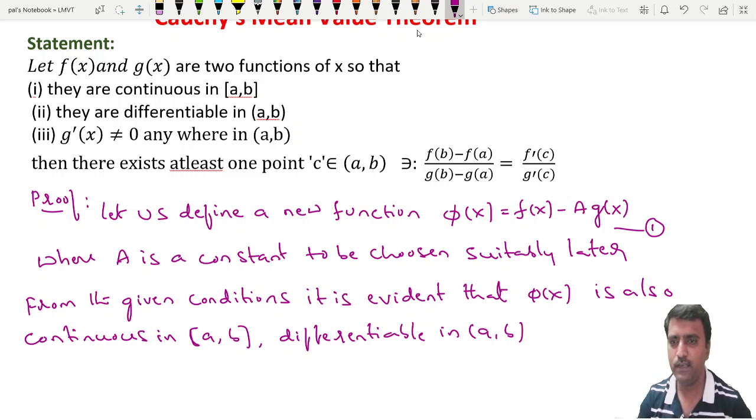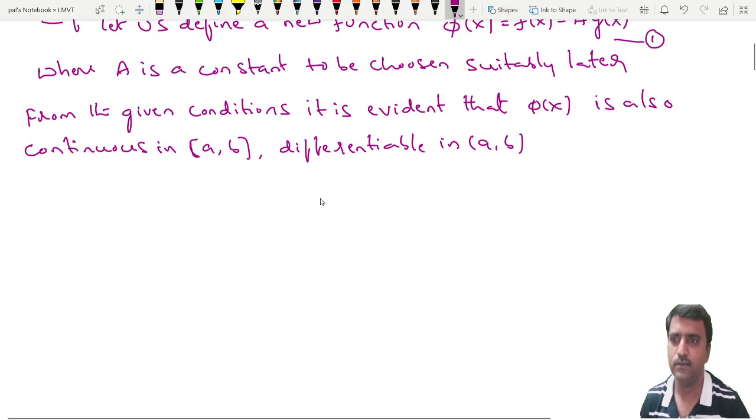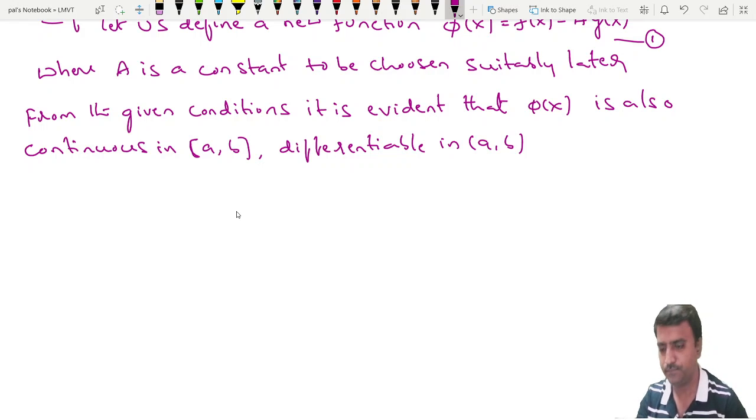From equation 1 we have, take phi of a here. What is phi of a?